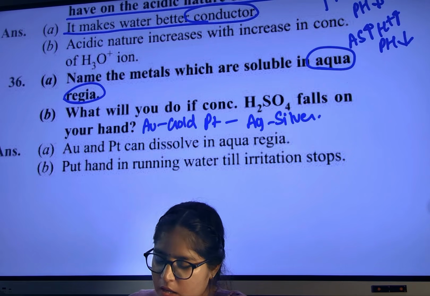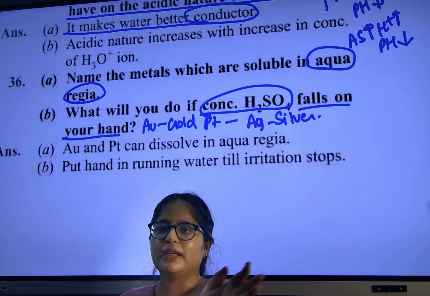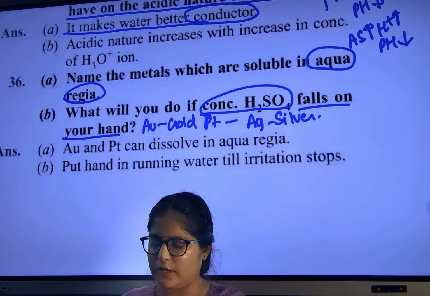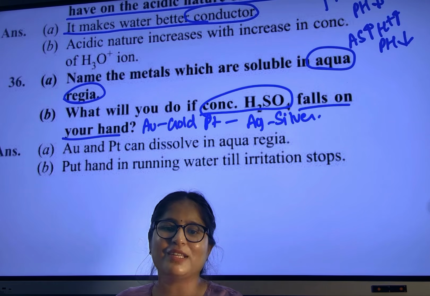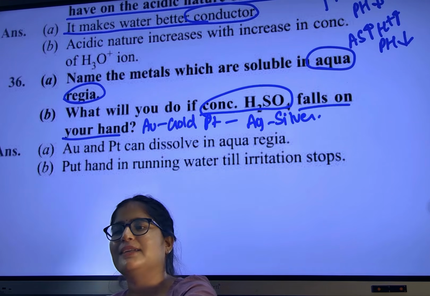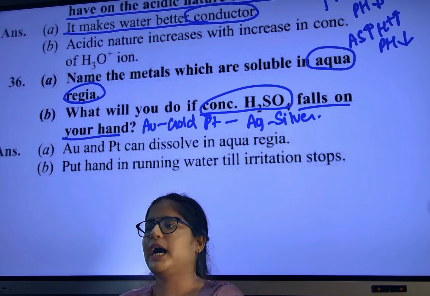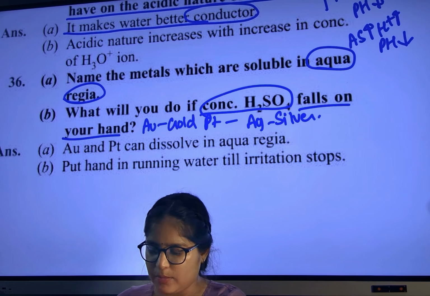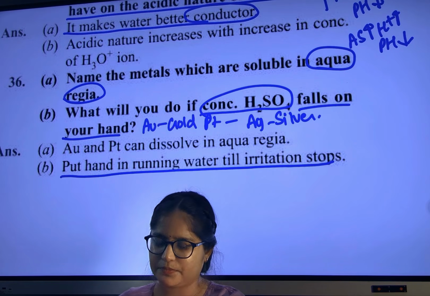Fine. What will you do if concentrated H2SO4 falls on your hand? We will run here and there with our hand? No, we will not write down this answer. We will put our hand under the running water until all the acid is washed away, so that the irritation will stop. Clear? Put hands in running water till the irritation stops. Clear?